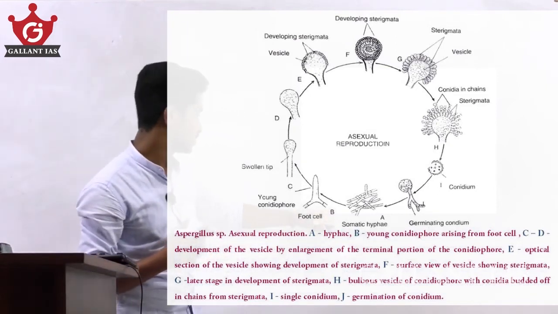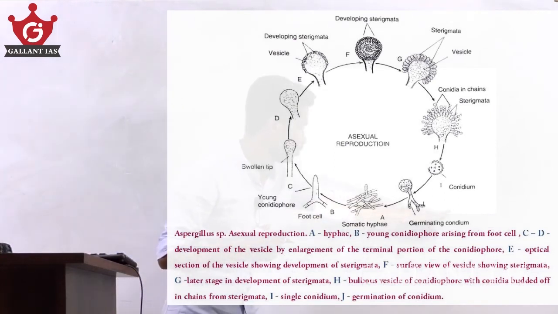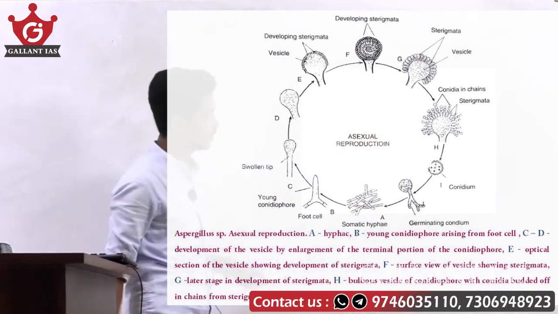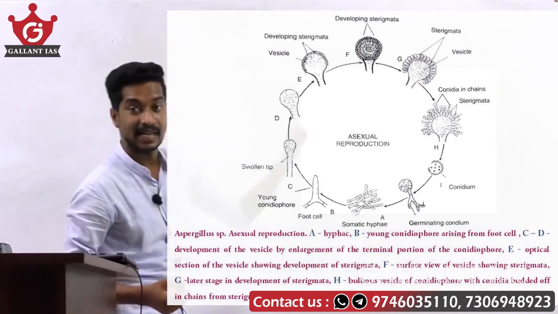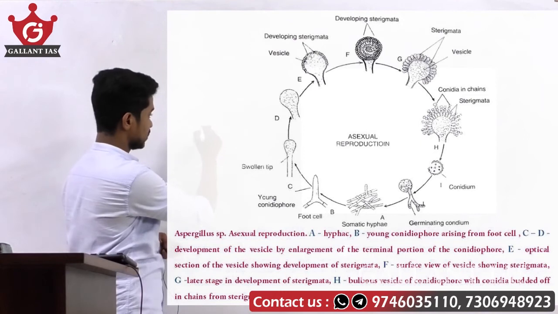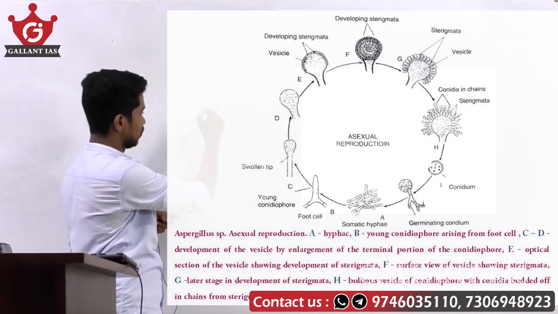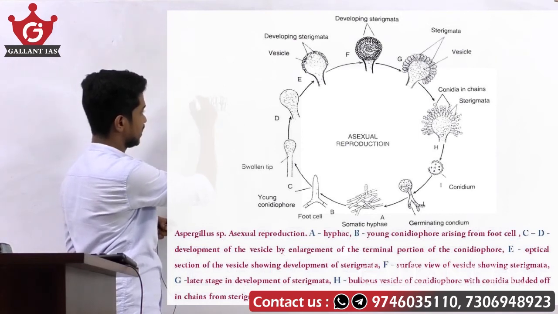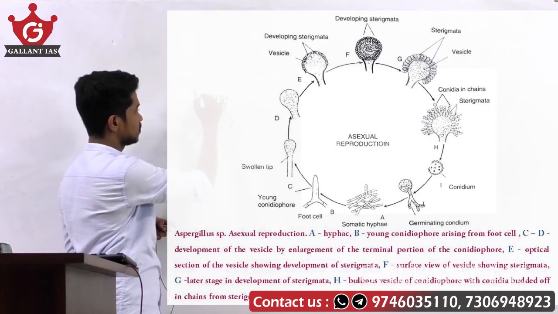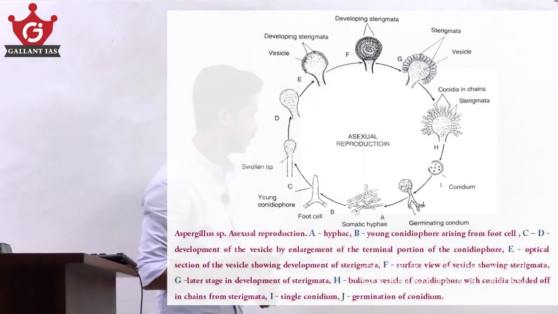Figure G shows a later stage in the development of sterigmata: the bulbous vesicle of the conidiophore with conidia budded off in chains. Over the dome-shaped vesicle is the primary sterigmata, above it the secondary sterigmata, and on the secondary sterigmata the conidia are formed.